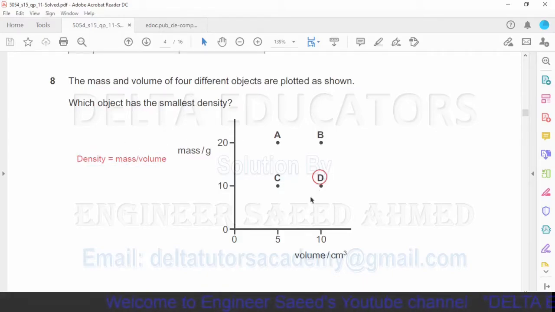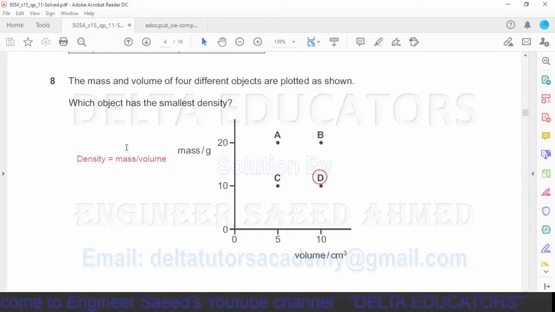Now here we have a graph, and on the graph on the x-axis there is volume, on the y-axis there is mass. Now when will the density be smallest? When the volume is largest. Now we are looking, the volume is 10 centimeter cube at point D and at point B. So our possible options are B and D.